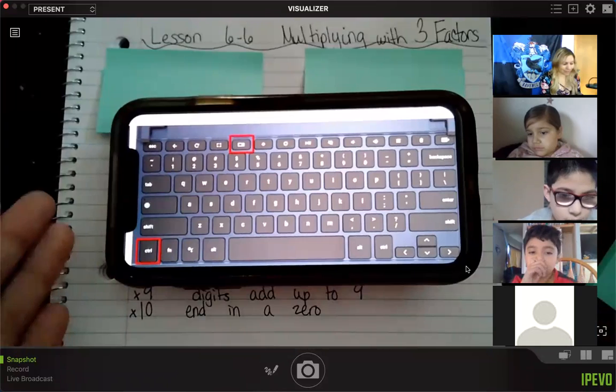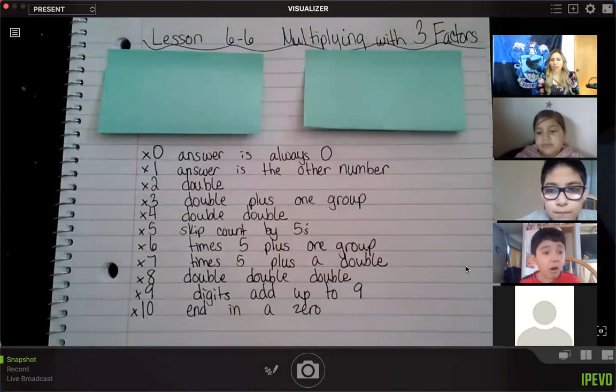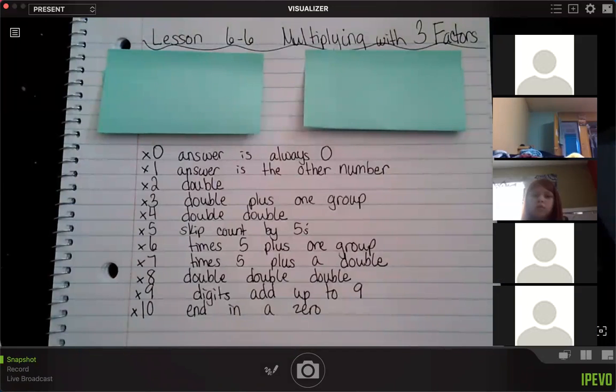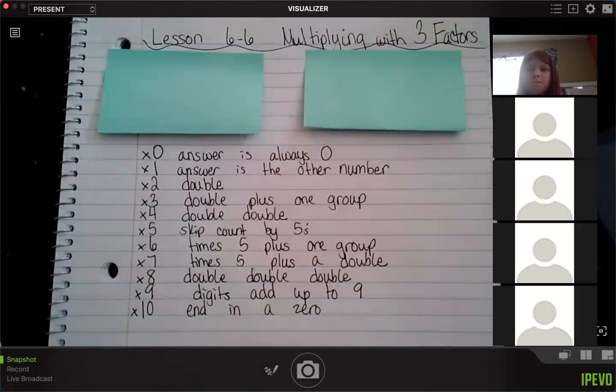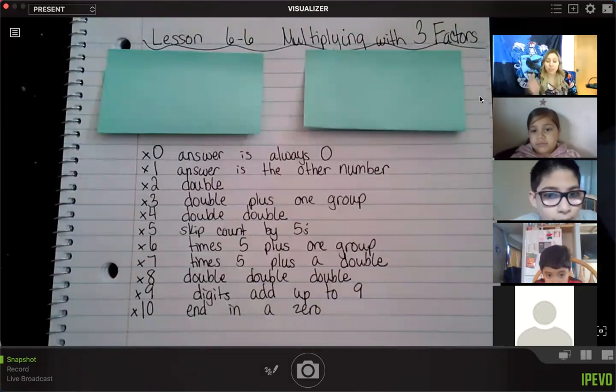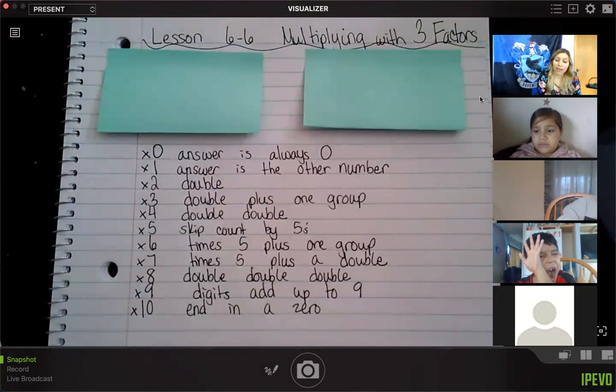Isn't that amazing? So that way, especially for reading and writing, I know sometimes it's really hard to get everything written down in the time, right? And sometimes we're like, oh my goodness, I didn't finish it. And that's okay. You can take a screenshot of it, so it'll save it as a picture and you can write it down later. So Leilani, why don't you take a screenshot of this right now? That way you have it to write down later when you have your notebook.